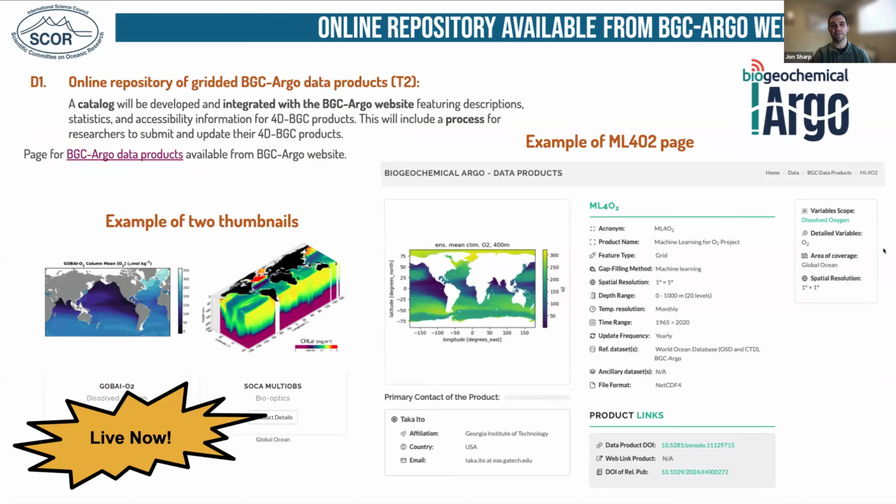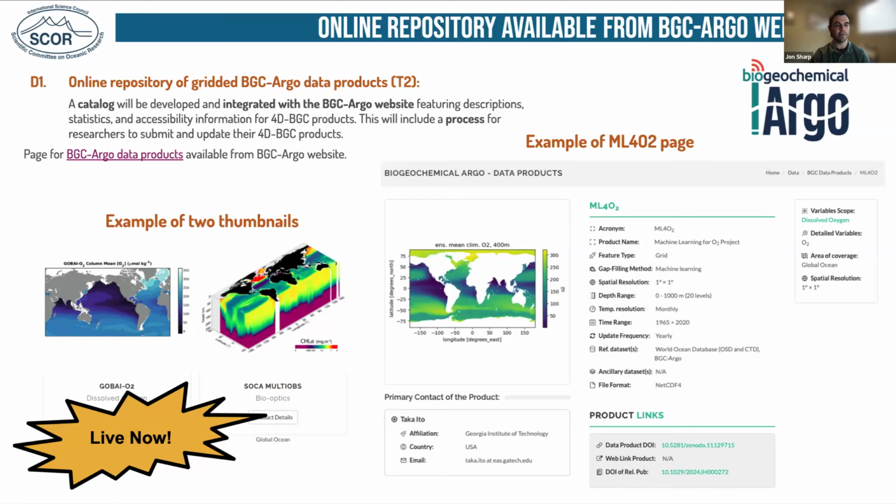Just a few updates from the group and some announcements of work that we've done and products that we have available. We have coordinated the development and maintenance of an online repository of biogeochemical data products on the BGC Argo website. So these are some examples from that repository. We have a number of different products.